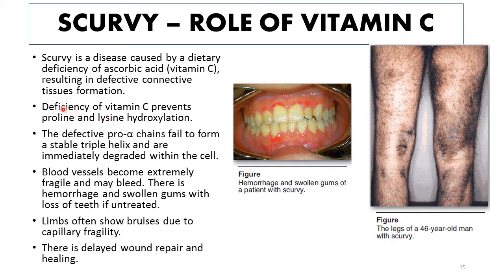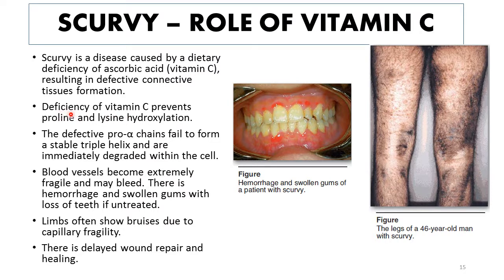And as you know, hydroxyproline is required for hydrogen bond formation among the three polypeptide chains of a tropocollagen molecule. And hydroxylysine and lysine participate in cross link formation between individual tropocollagen molecules.